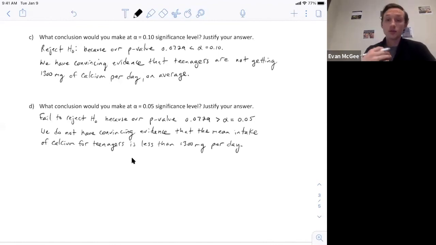So again, we fail to reject because our p-value is larger than alpha, and we're following the same sentence format where we reject, measure the p-value. We do not have convincing evidence against the null in context. So here, reject, p-value, we have convincing evidence. So that's the only two possible outcomes. We either have convincing evidence or we don't have convincing evidence. So you need to make sure you're justifying using this sentence format.